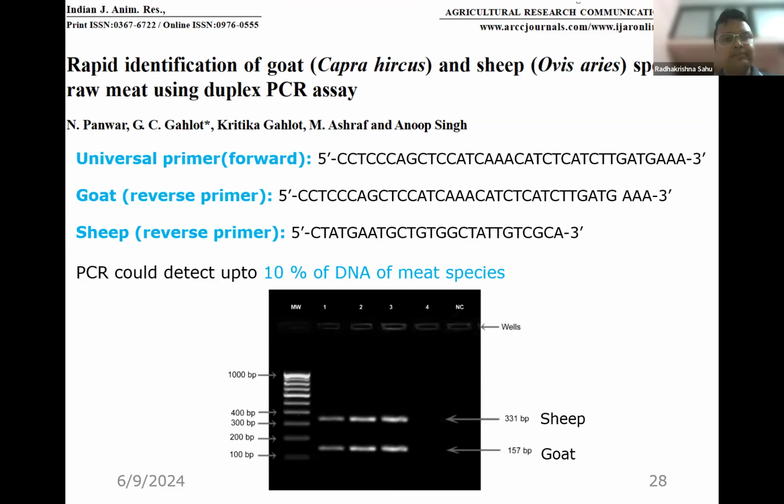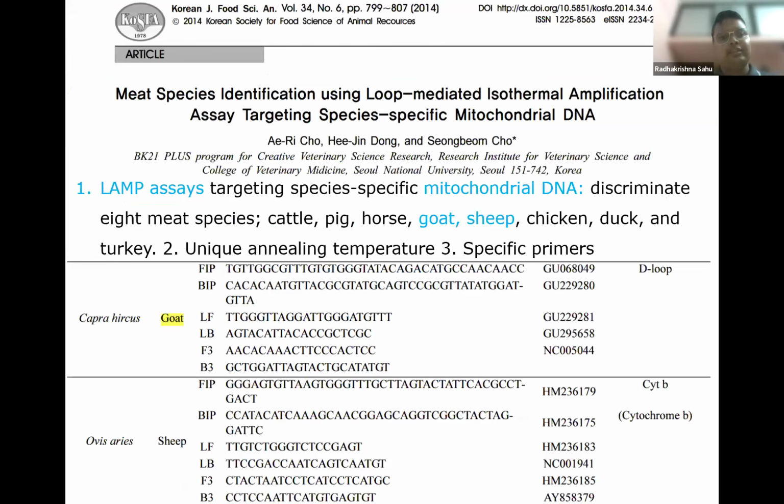I would like to highlight another study: meat species identification using loop mediated isothermal amplification assay targeting species specific mitochondrial DNA. LAMP PCR is another assay which holds the potential to perform PCR at ground level, because LAMP PCR is performed at a specific temperature, unlike conventional PCR.